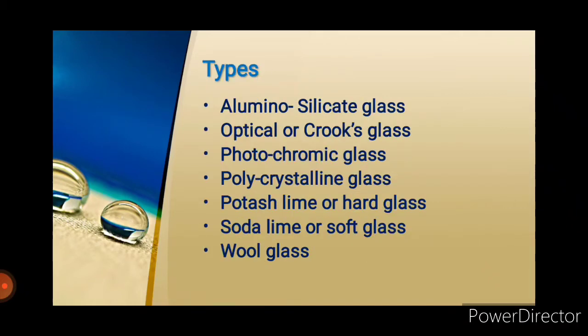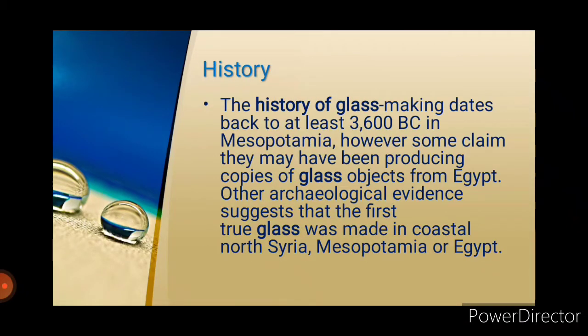In 1903, Michael Owens invented the first automated glass bottle blowing machines. In 5000 BC, sailors carrying soda ash as cargo on their ships used the blocks of soda ash on which to rest their cooking vessels, and the heat produced soda glass.